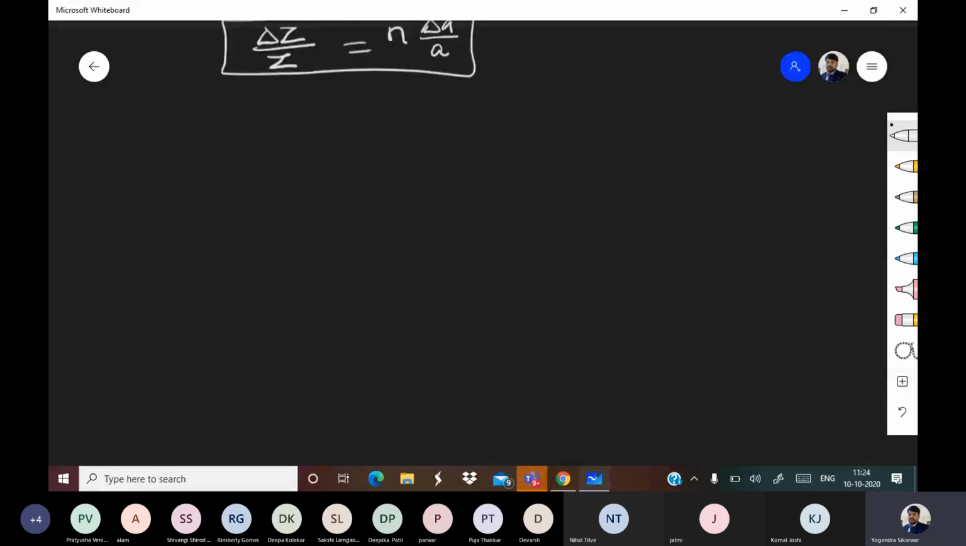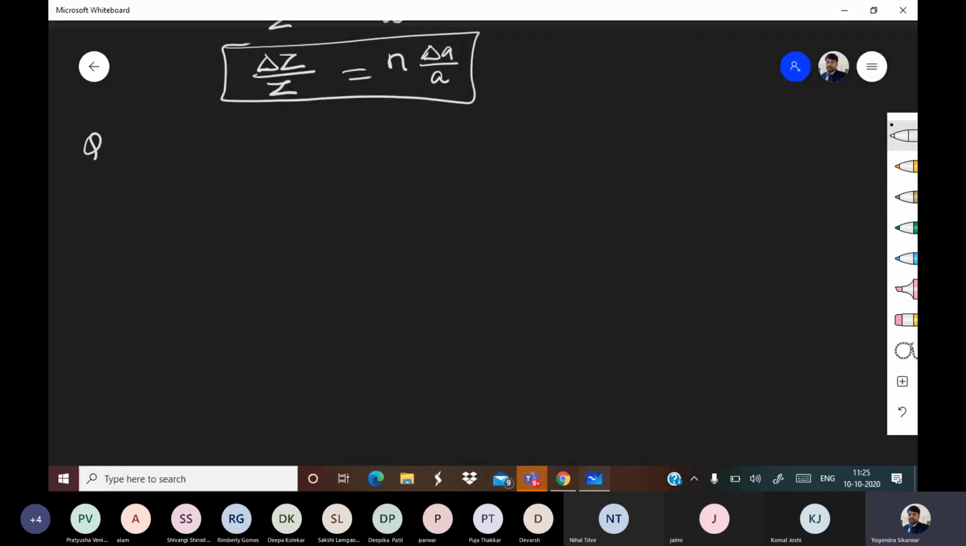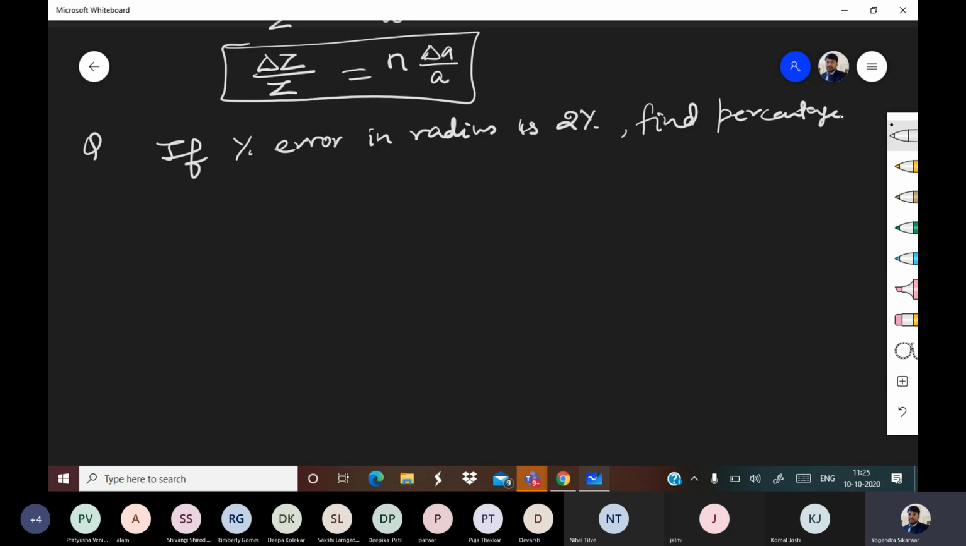Question. If the percentage error in radius is 2%, find the percentage error in number 1, area, number 2, volume of sphere. Please find, everyone.